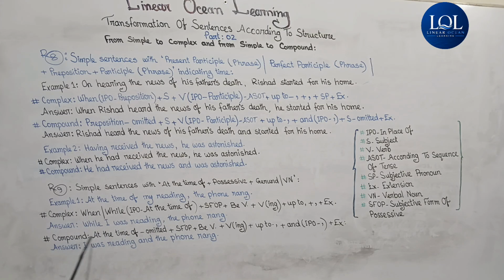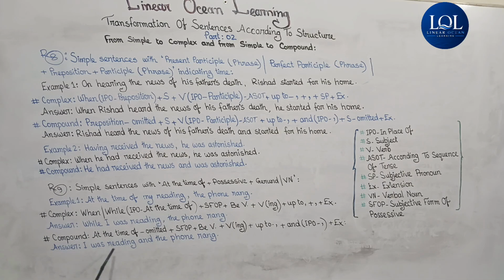Now compound: at the time of will be omitted, plus the subjective form of the possessive. Here the possessive is my and its subjective form will be I, plus BV again. BV will be was because the subject is I and it is in the past indefinite tense.